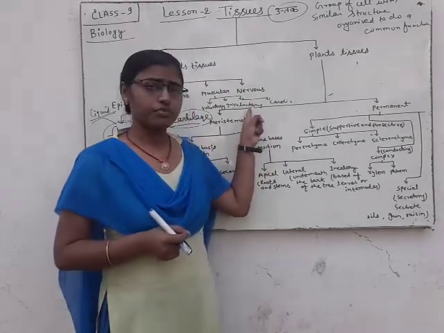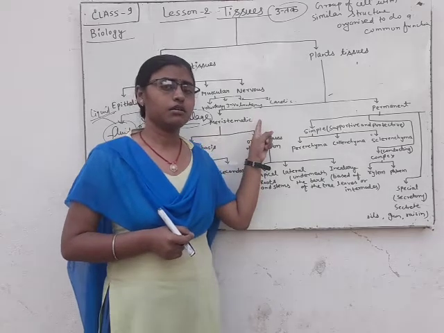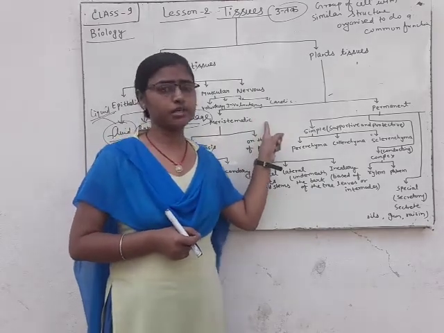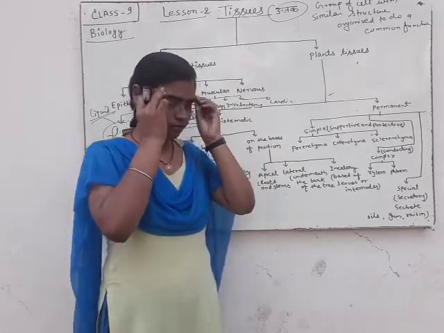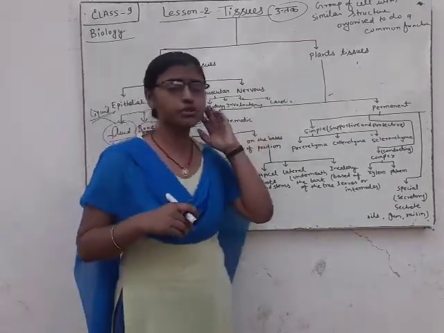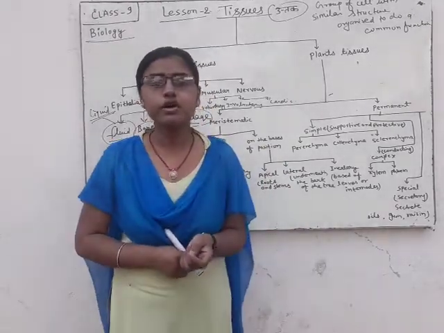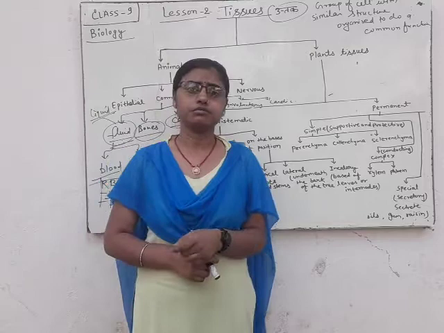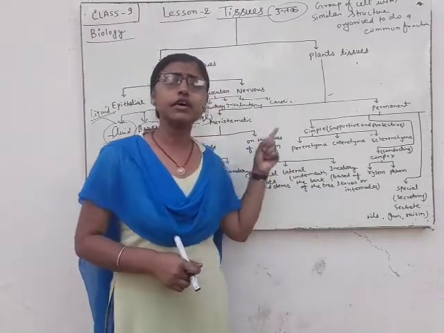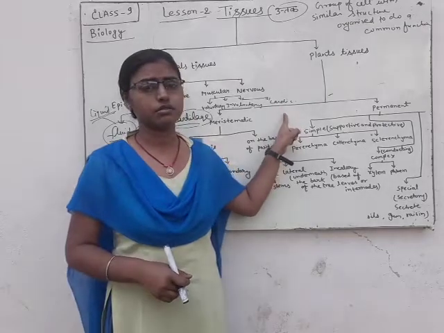Involuntary tissue is present in skin, blood vessels and iris of the eye. But cardiac tissue is present only in the wall of the heart.